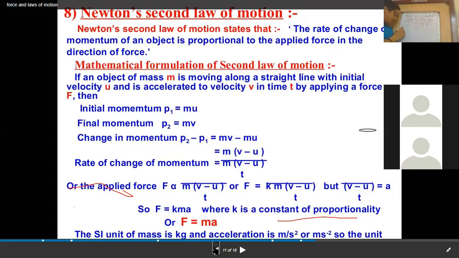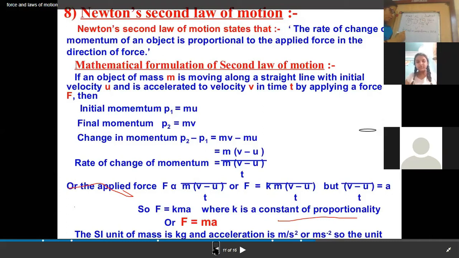Then what is the initial momentum? Initial momentum is mu. Now, on application of the force, the velocity changes. What will be the final momentum? mv, because momentum is the product of mass and velocity.